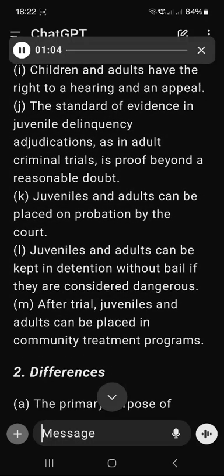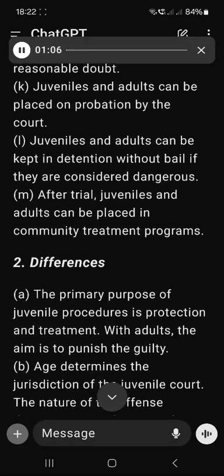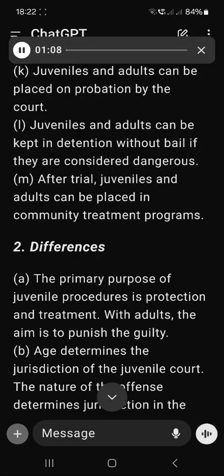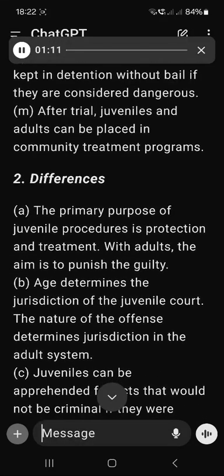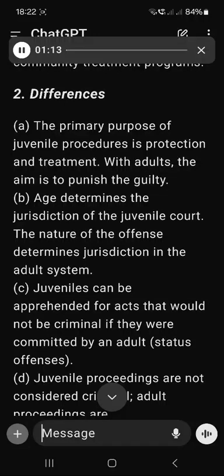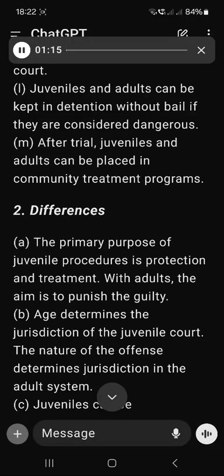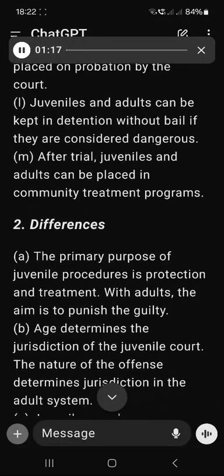K. Juveniles and adults can be placed on probation by the court. L. Juveniles and adults can be kept in detention without bail if they are considered dangerous. M. After trial, juveniles and adults can be placed in community treatment programs.